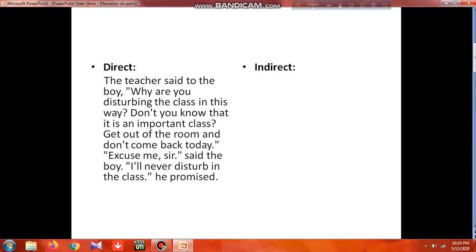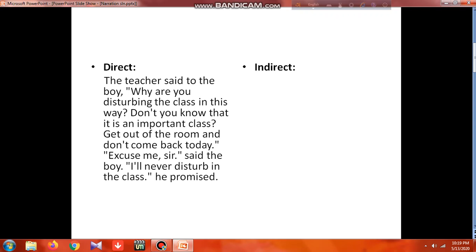So here you see a little exercise, a conversation between the teacher and the boy. Let's read the text. The teacher said to the boy, "Why are you disturbing the class in this way? Don't you know that it is an important class? Get out of the room and don't come back today." "Excuse me, sir," said the boy. "I will never disturb the class," he promised.